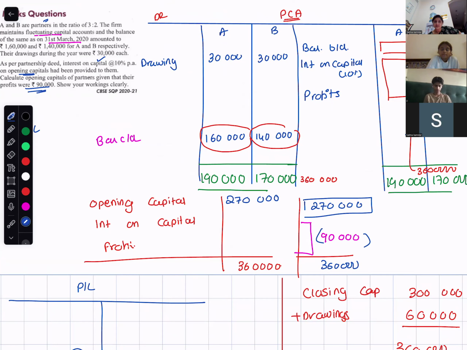If my total opening capital is 270,000, now can I calculate interest on capital? How much percent? 10%. 10% is how much? 27,000. Just remove a zero.